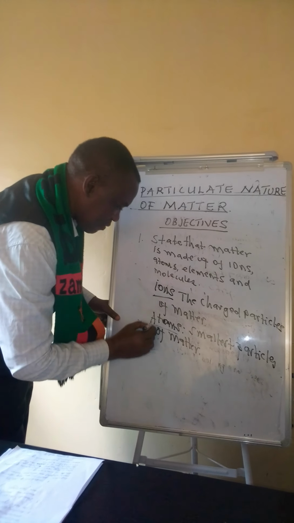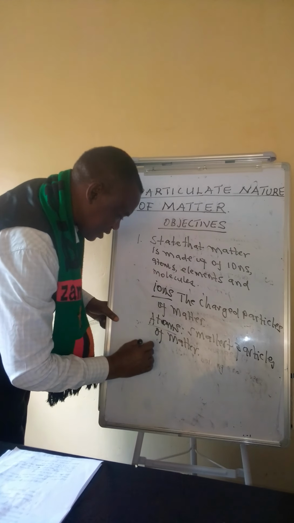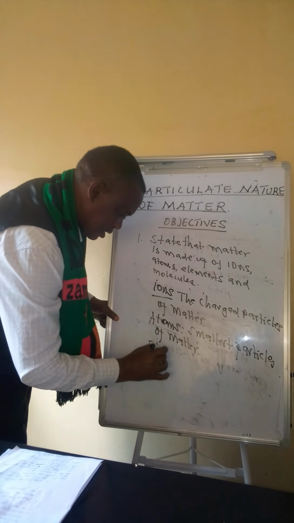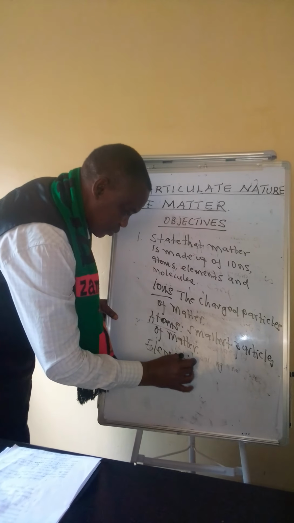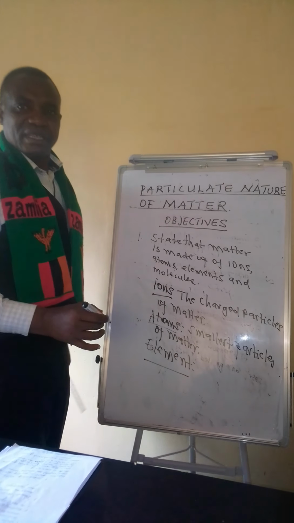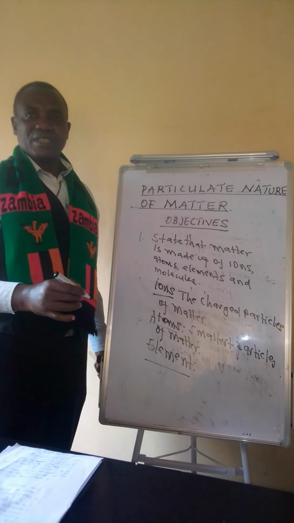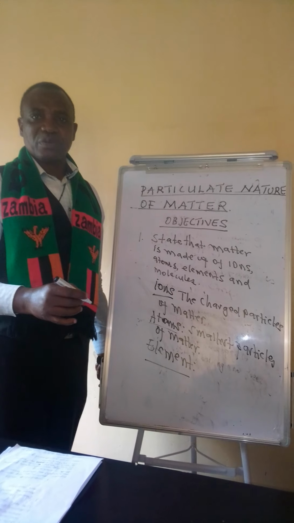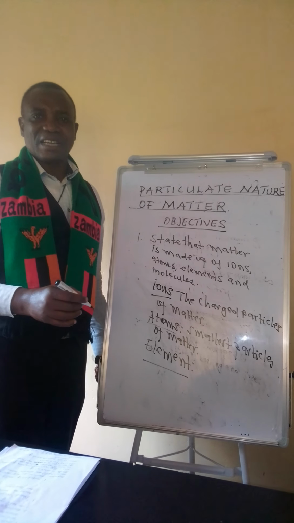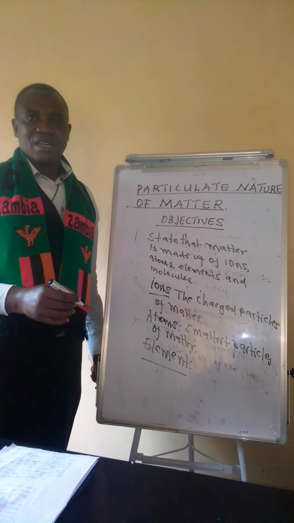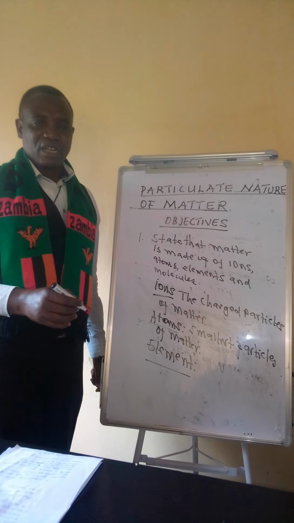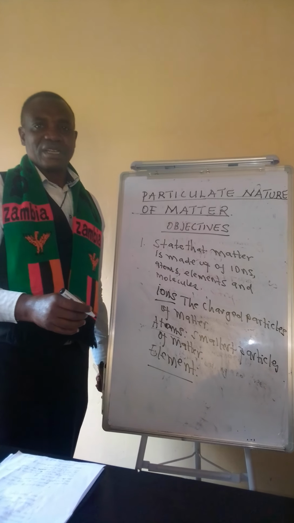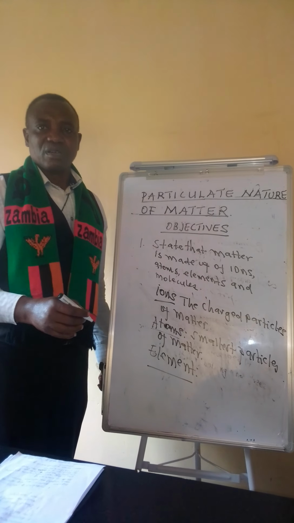Then you have elements. An element such as copper is one that is made up of the same sort of atoms. So an element has the same type of atoms that make it. So elements contain the same type of atoms.